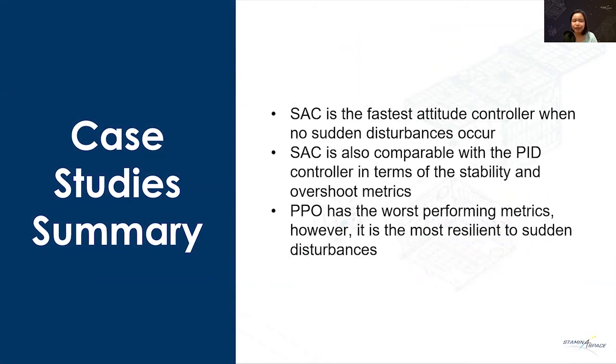So here is a summary of the different case studies. SAC is the fastest attitude controller when no sudden disturbances occur. It is also comparable with the PID controller in terms of the stability and overshoot metrics. PPO has the worst performing metrics, however, it is the most resilient to sudden disturbances.